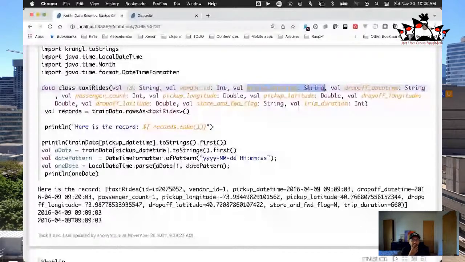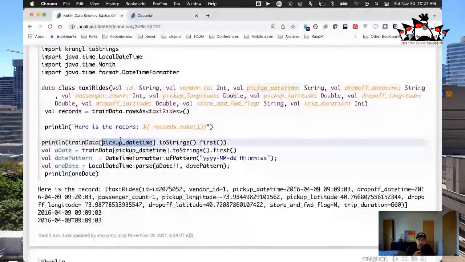Well, that's a little bit of a problem. If you want to do some manipulation with the date time here or do some calculation, we can't do it as a string. So what we'll need to do is convert this from a string into a strongly typed data type, right? So that's what we're going to do on the next line here. What I've done here is I've just said print line, give me the first pickup date time, right? So that's this right here. That's what the pickup date time looks like: 2016, April 9th, 9 a.m., et cetera.